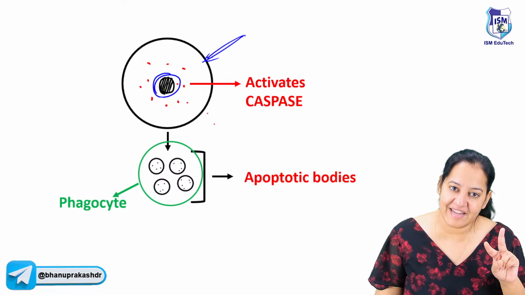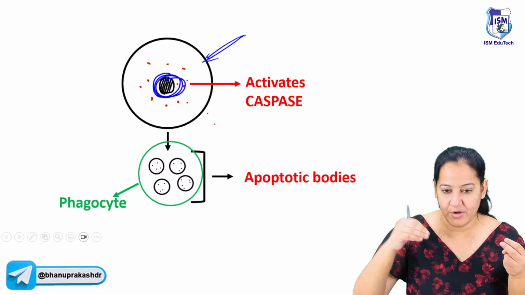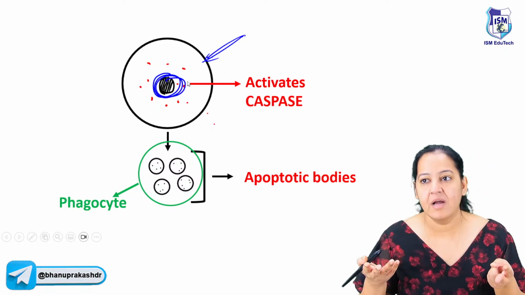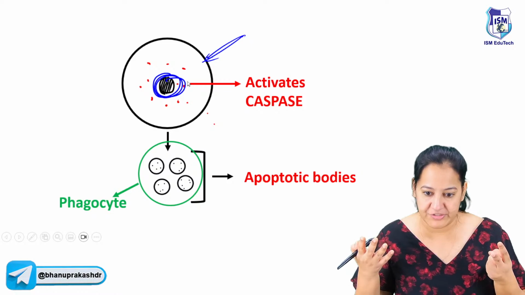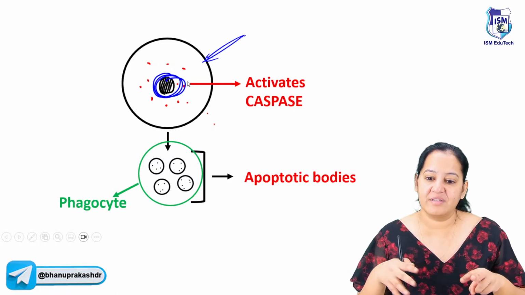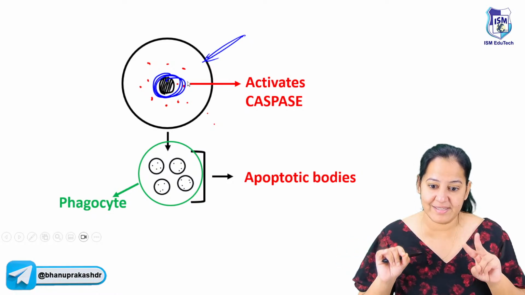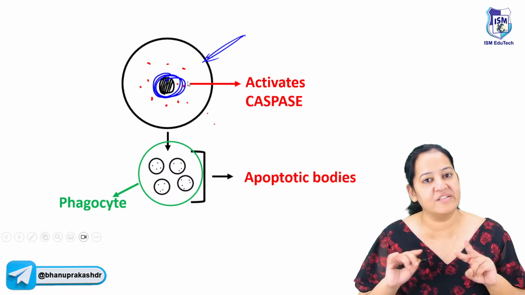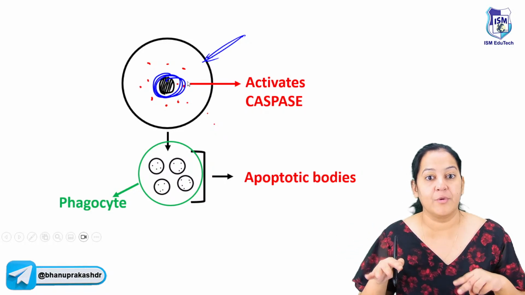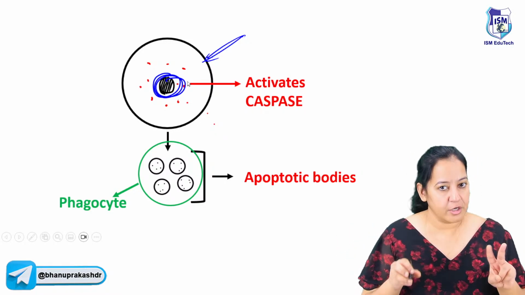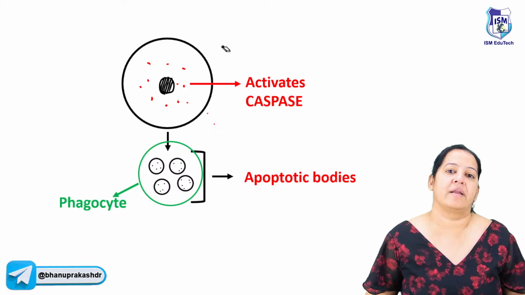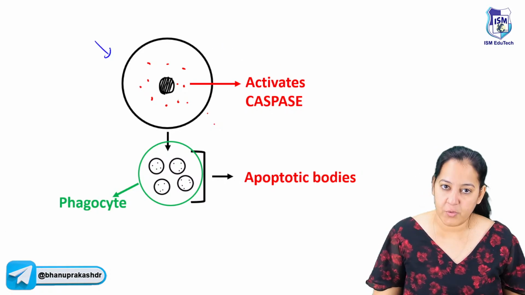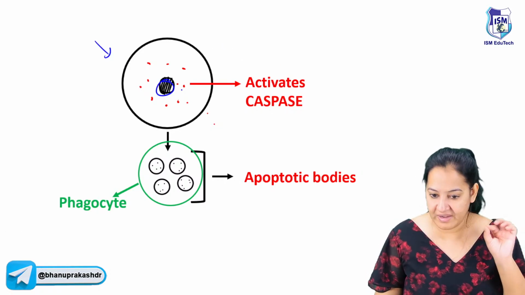Number 2. Its nucleus gets damaged, its DNA gets damaged due to some agent, either physical, chemical or biological. It is damaged to such an extent that it cannot be repaired. So again, the cell will get a signal that your nucleus or DNA is damaged, now you are an abnormal cell, you are a cancerous cell, you commit suicide. So there are 2 reasons because of which the cell commits suicide. Whatever the reason, either it is not required or its nucleus is damaged, it will get a signal.